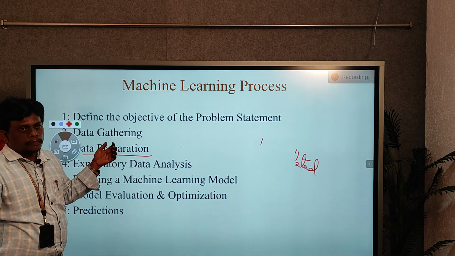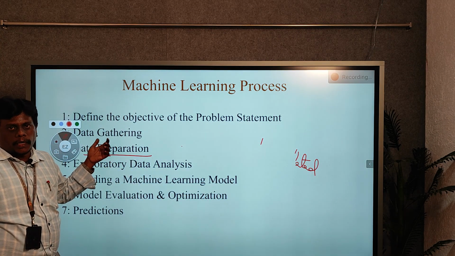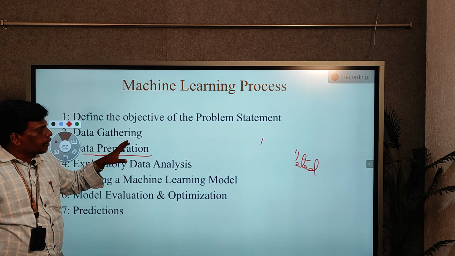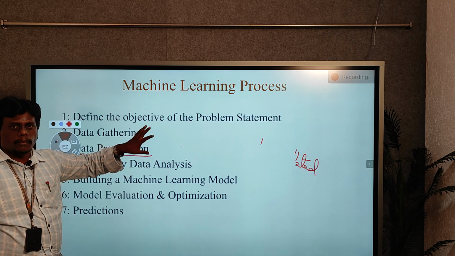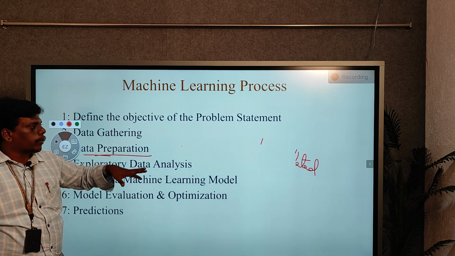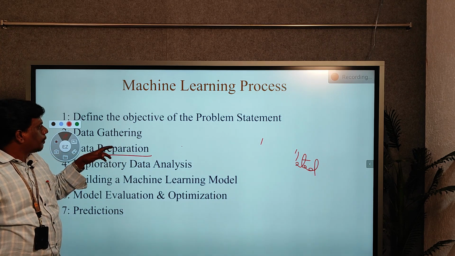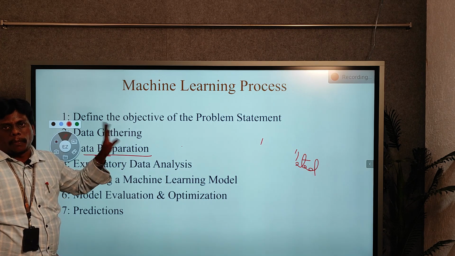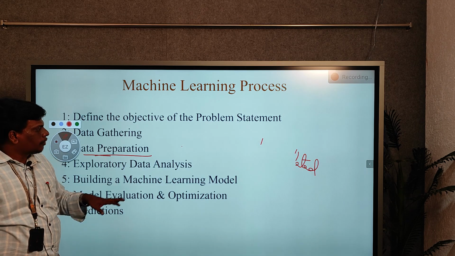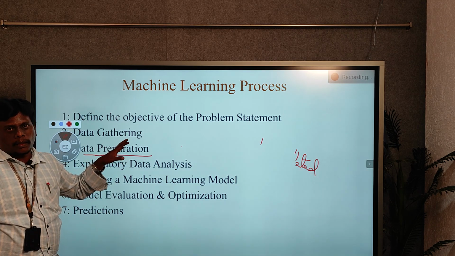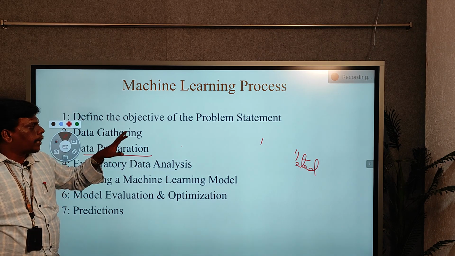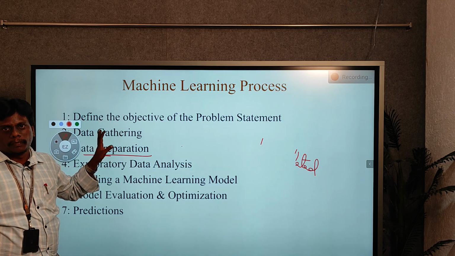Then only we'll get accurate data. If the data contains unrelated information, missing values or duplicate values, the model will not work properly, because irrelevant and duplicate data will give you bad predictions.